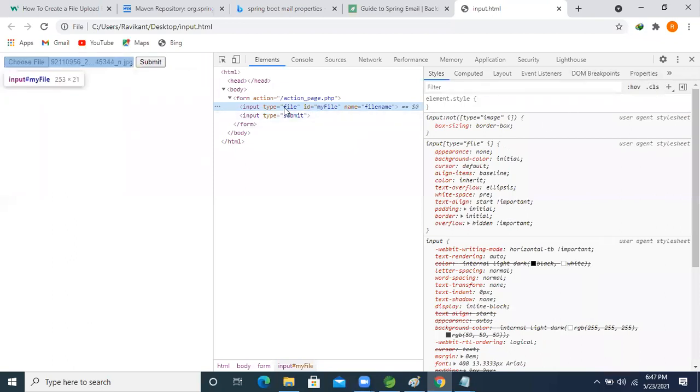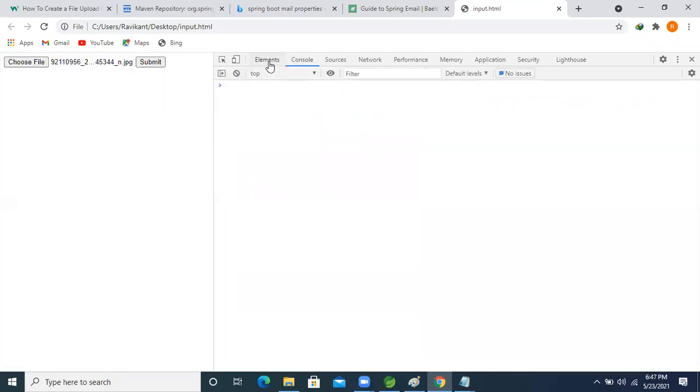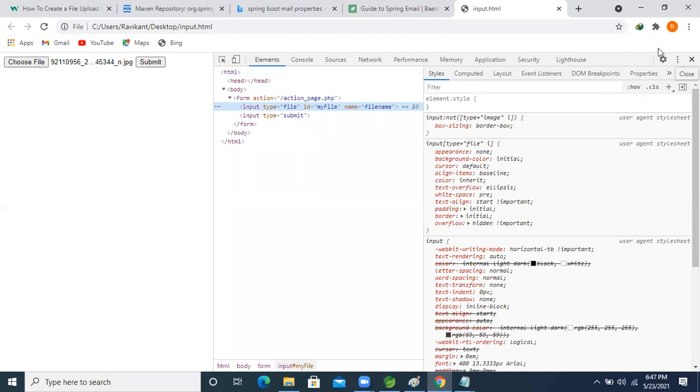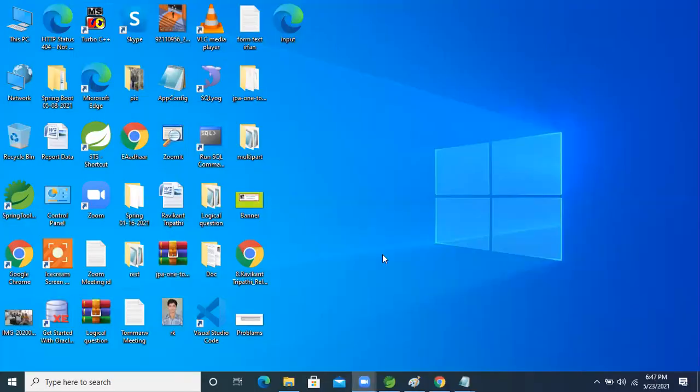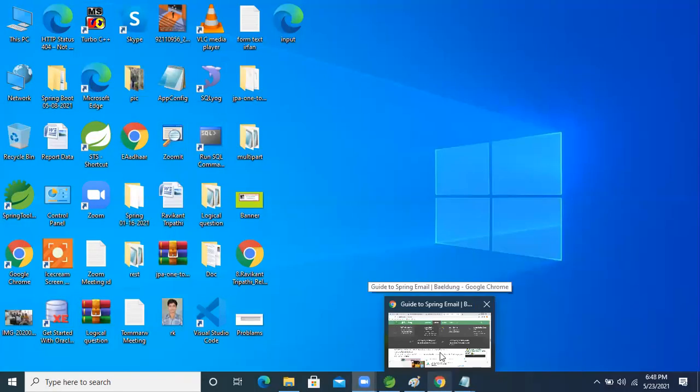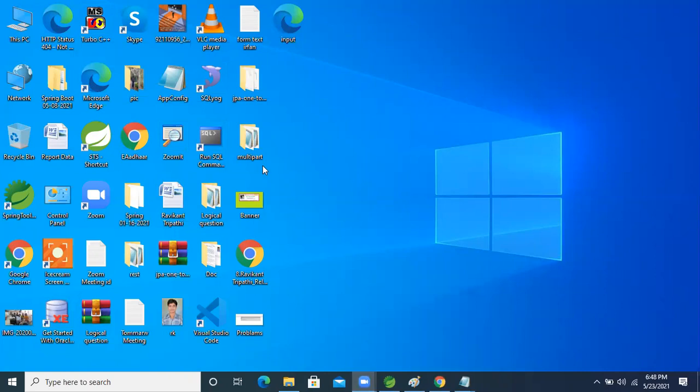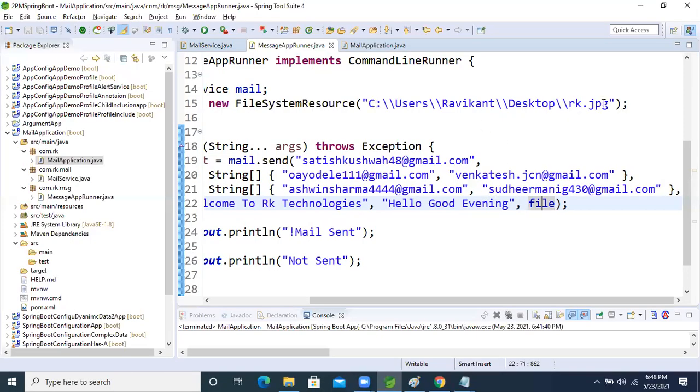It's somewhere there. I forgot it. No problem, later we will see these things. Whenever we are choosing the file, that file, meaning that image, as well as that path will go to the server. Because of that, in the application we are also giving the image location plus the file name.